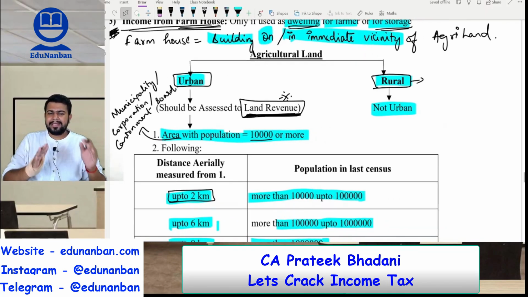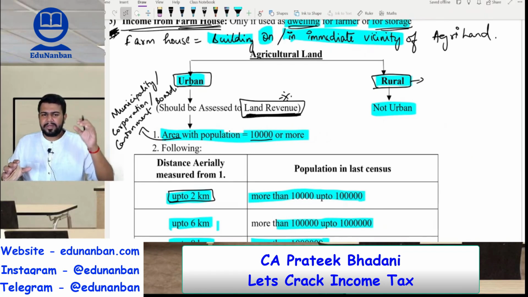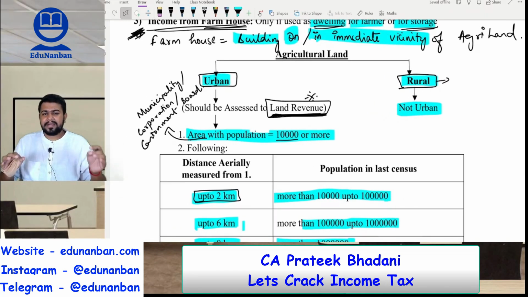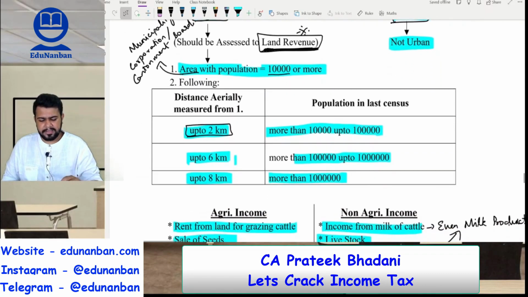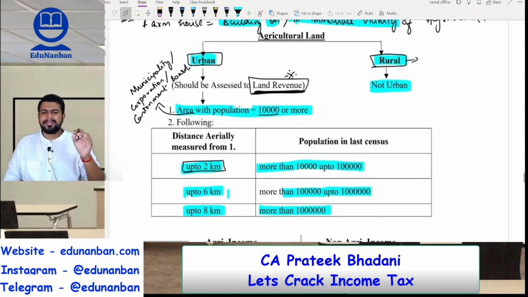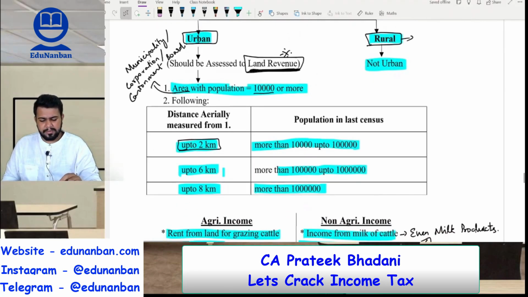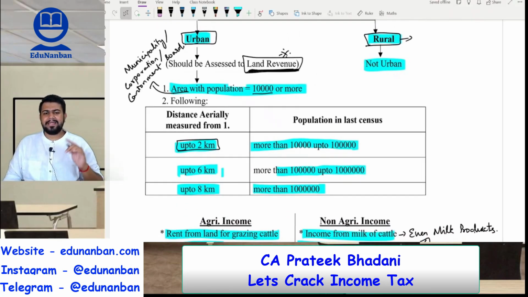So if a land is in a rural area, it will be considered rural agricultural land. But if the agricultural land is in an urban area, it will be called an agricultural land only if it is assessed to the land revenue. Okay, chitta, adangal, patta, etc. Now, what is urban area? Urban area is an area with the population of 10,000 people or more as per the last census.